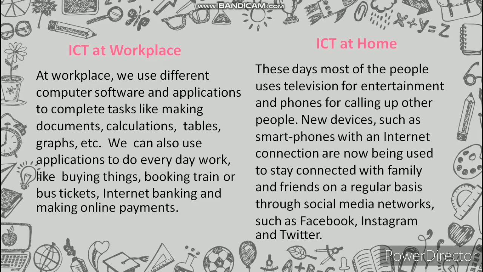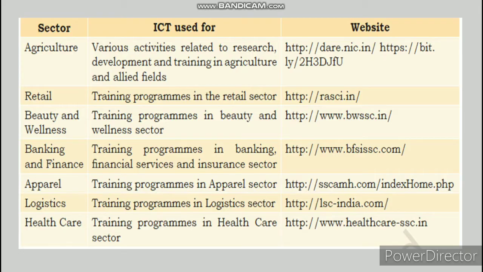On the other hand, ICT at home. These days most people use television for entertainment and phones for calling other people. New devices such as smartphones with internet connections are now being used to stay connected with family and friends on a regular basis through social media networks such as Facebook, Instagram, and Twitter. Here is a list of websites, so you can go through and check how ICT is used for different purposes.